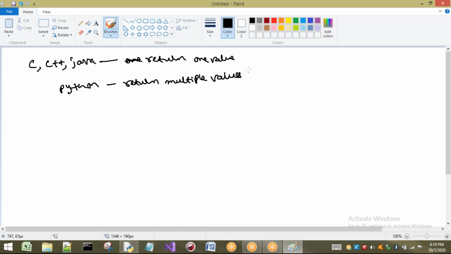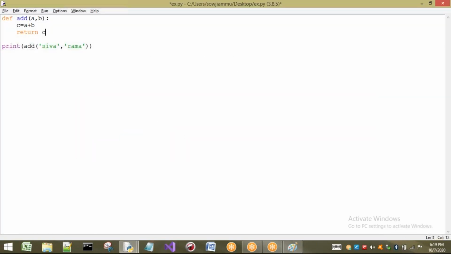So let us see how to return multiple values in Python, with a small example. Now observe here, I want to define a function which is going to perform all arithmetic operations. I am going to consider plus, minus, into, divided by, and modulo, for example. Here I am going to take two values and a colon.